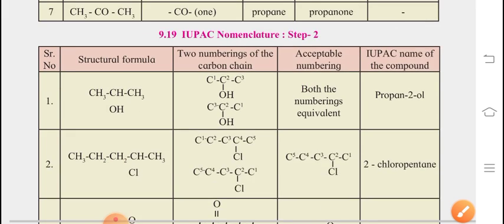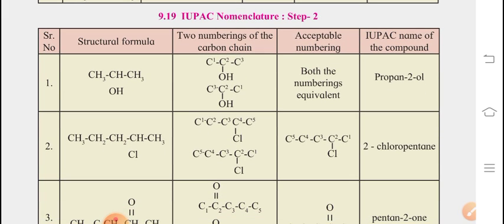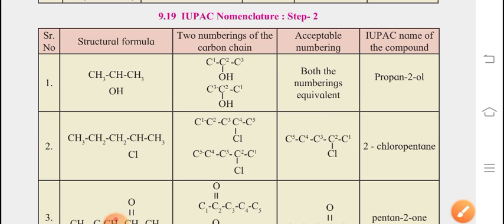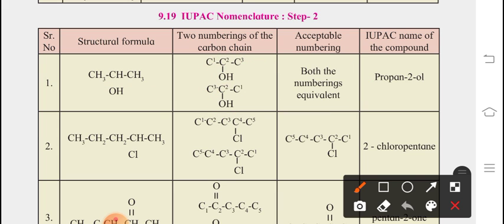See here. To give the numbering, suppose this is the structural formula. If 3 carbons are there, we can number from right to left or left to right, both are the same. So both numberings are acceptable and equivalent, because the carbon with OH will get 2 either way. Next, as the number of carbons increases, the numbering should be left to right: 1 2 3 4 5.